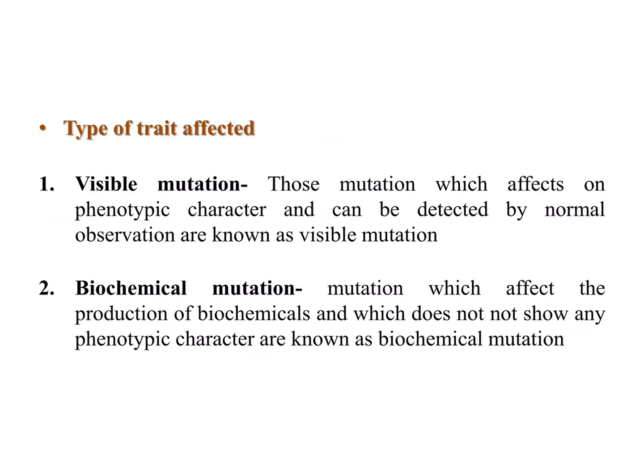Type of trait affected: visible mutation and biochemical mutation. Visible mutation affects phenotypic character and can be detected by normal observation. The mutation which affects the production of biochemicals and does not show any phenotypic character is known as biochemical mutation.